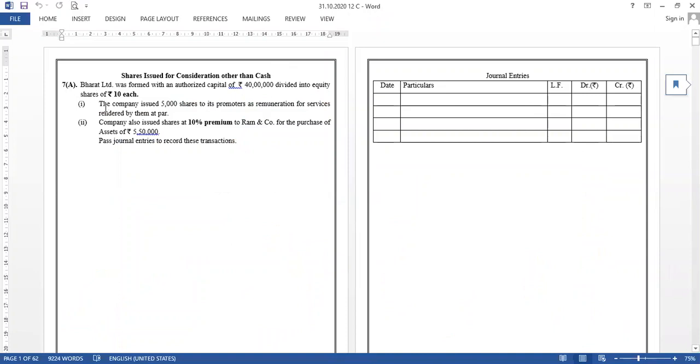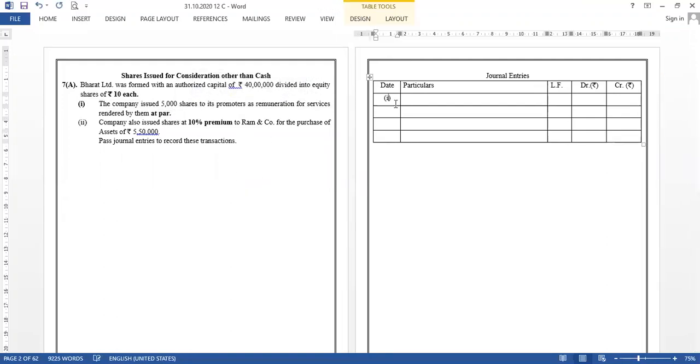Bharat Limited was formed with an authorized capital of rupees 40 lakhs divided into equity shares of rupees 10 each. Number one, the company issued 5,000 shares to its promoters as remuneration for services rendered by them at par. The shares are issued at par. Okay, there is no problem with that.